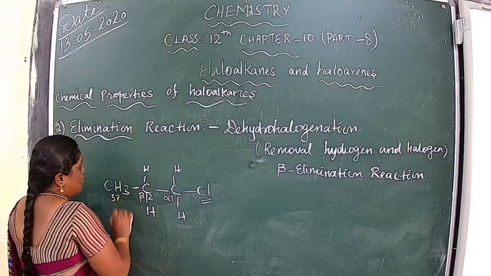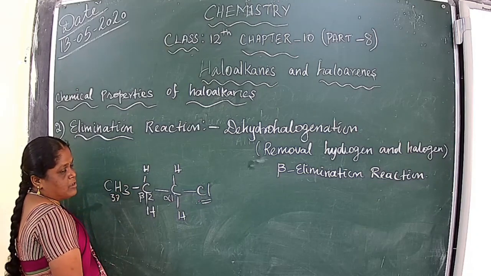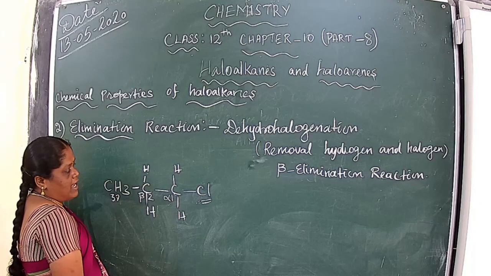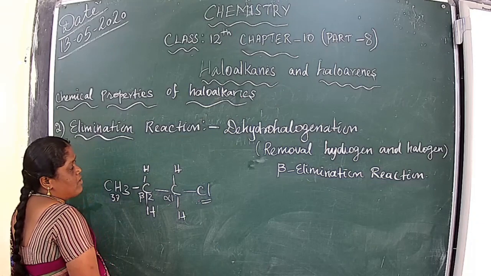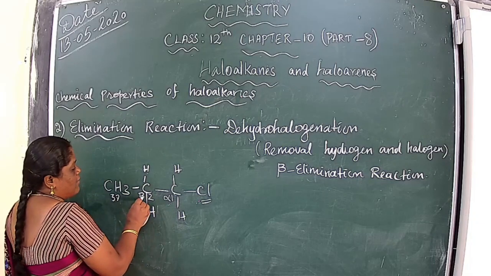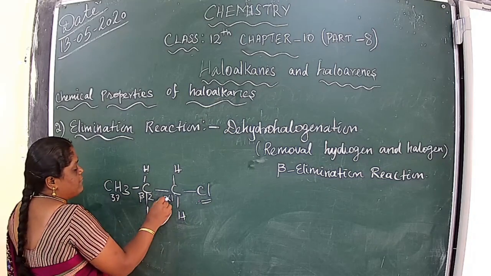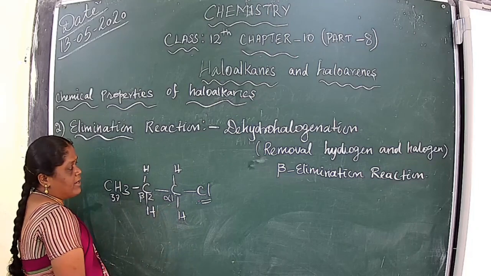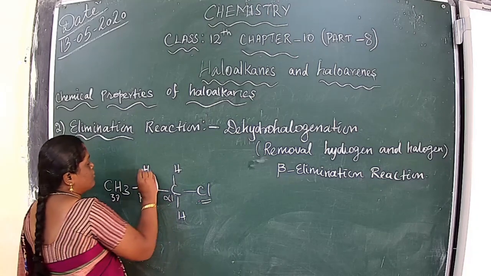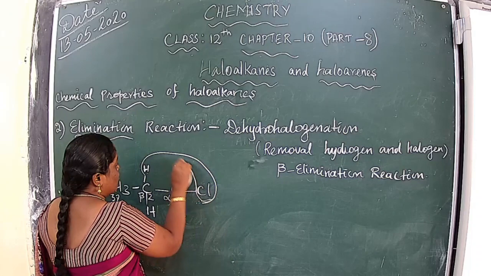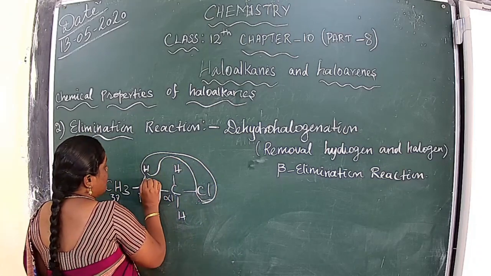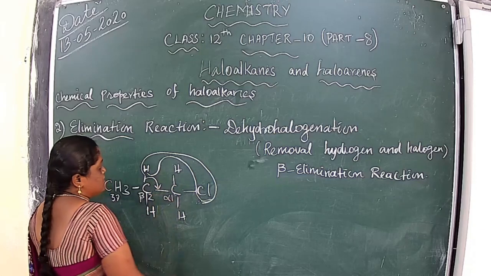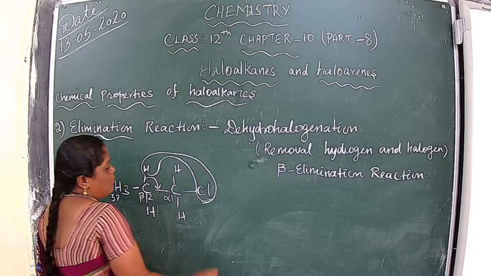The next carbon is the beta carbon, and after that the gamma carbon atom. So we remove hydrogen from the beta carbon and halogen from the alpha carbon. Then we remove hydrogen and chlorine, so HCl will go, and the single bond becomes a double bond.